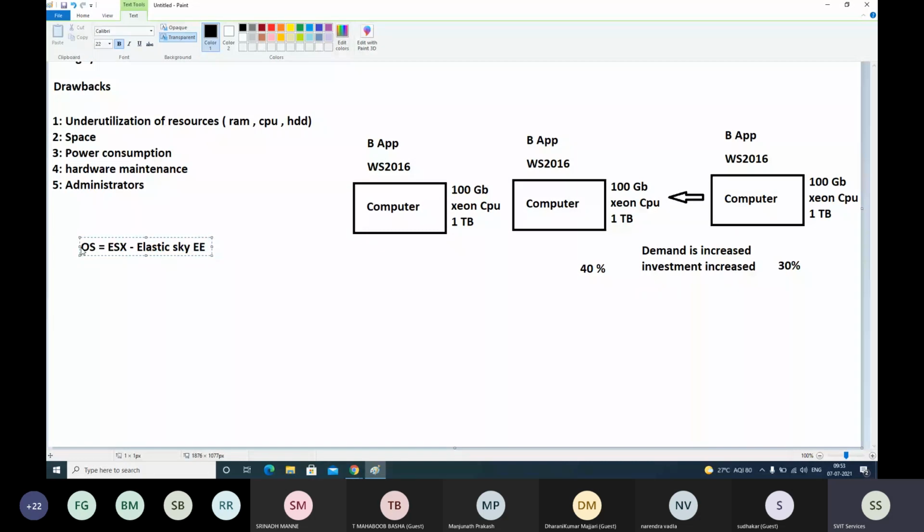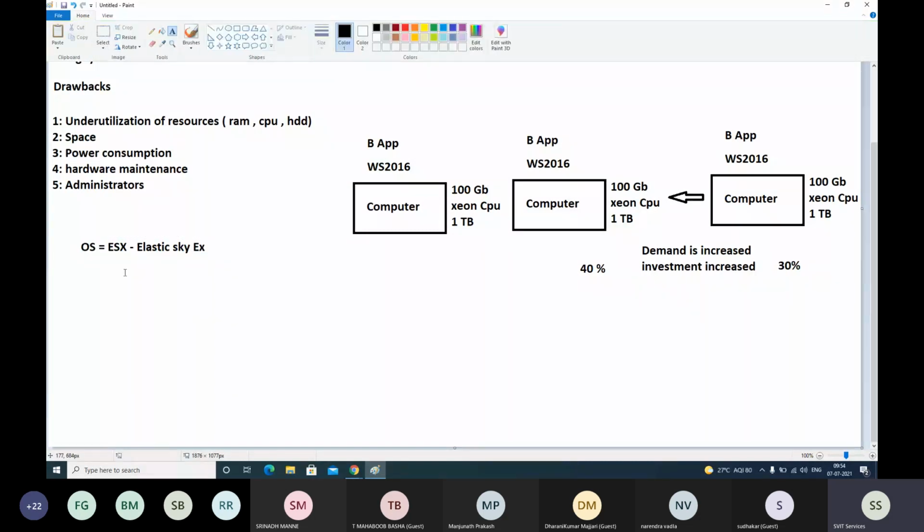They have developed an operating system like this. Now we will see how it provides a solution to overcome these drawbacks.